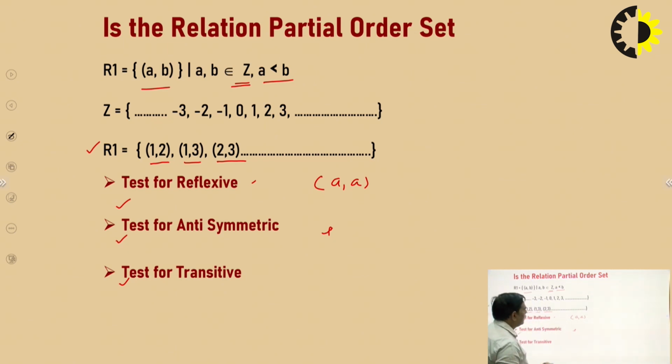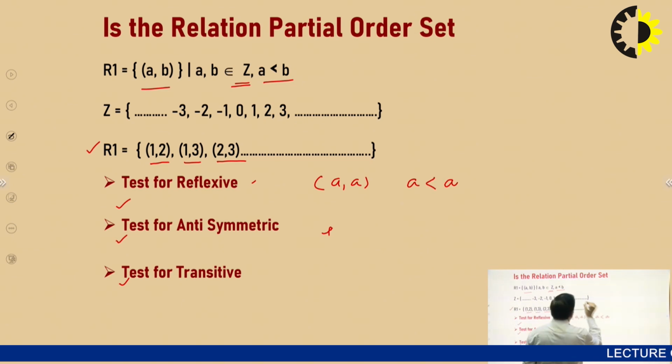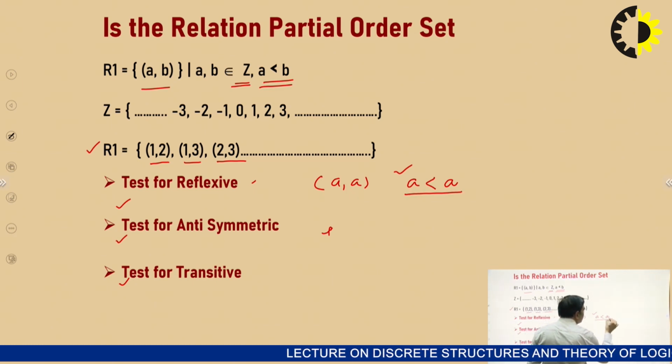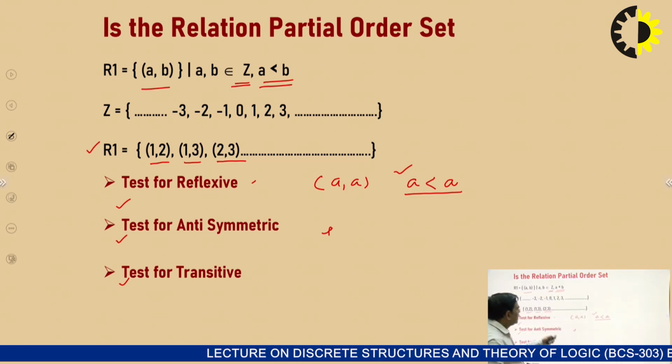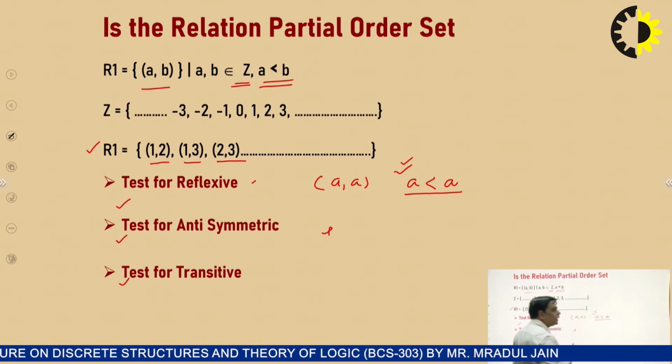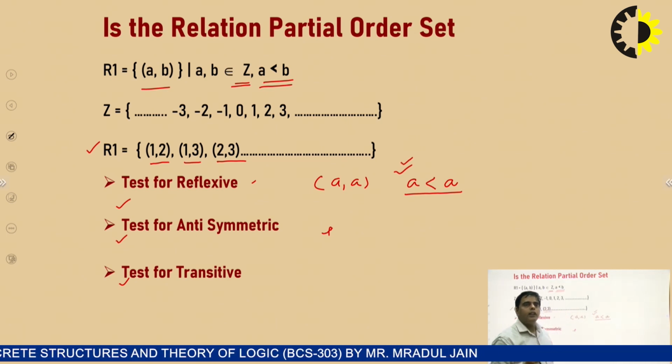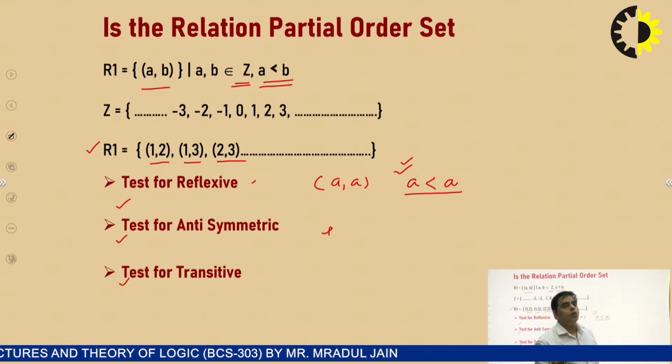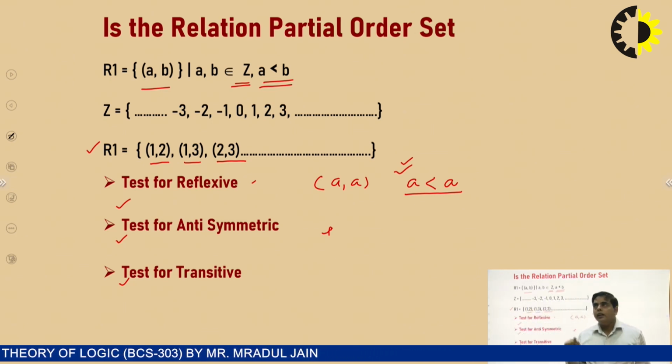Okay, but for A comma A, this relation holds. A is less than A, because our relation is A is less than B. But for such an ordered pair, the condition will be A is less than A, and it is not possible. So if such a pair does not exist, then the relation cannot be reflexive. If the relation is not reflexive, then it will not be a partial order set or the Poset.